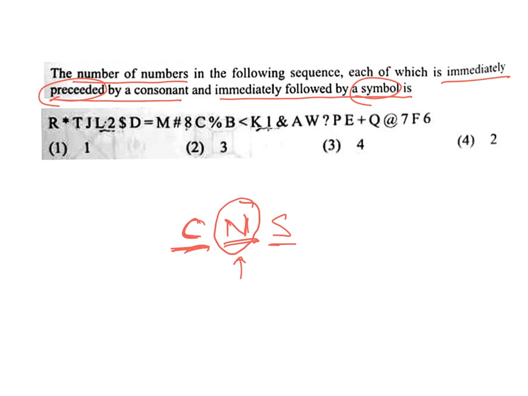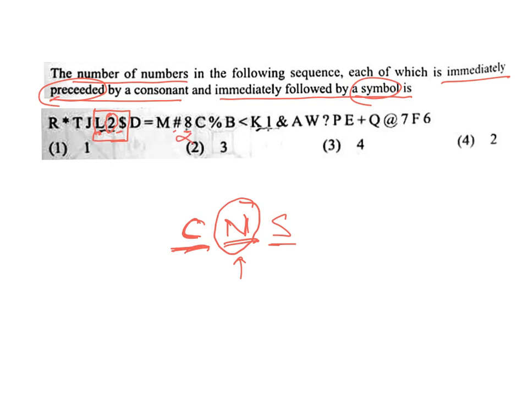So where is the number? This is the number 2. Is this number preceded by a consonant? Yes, L is a consonant. Is it followed by a symbol? Yes, dollar is a symbol. So this is one case where the number is preceded by a consonant and followed by a symbol. Now see the next number. Where is the next number? 8 is the next number. Is this number preceded by a consonant? No, this is a symbol. So this cannot be your answer.